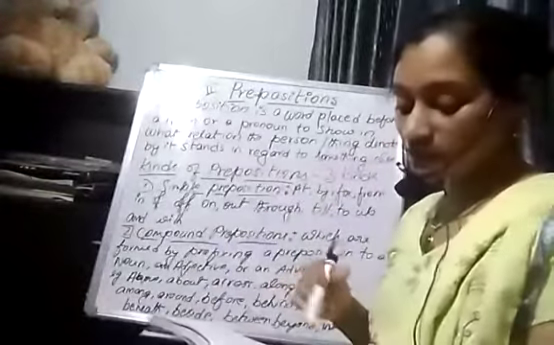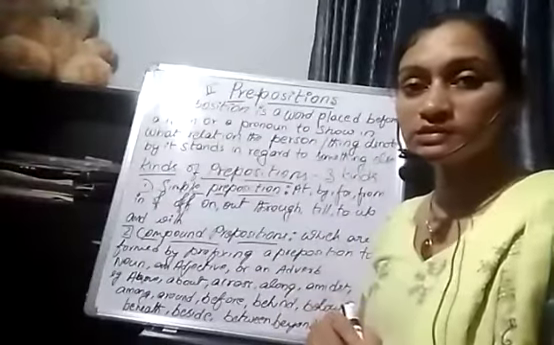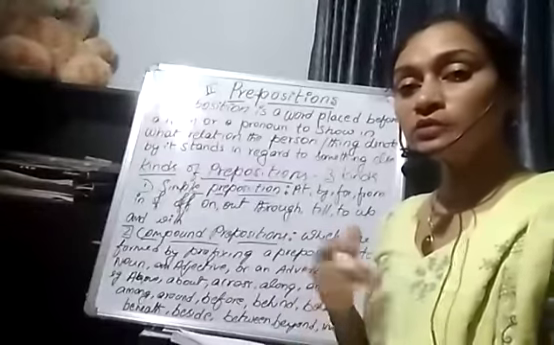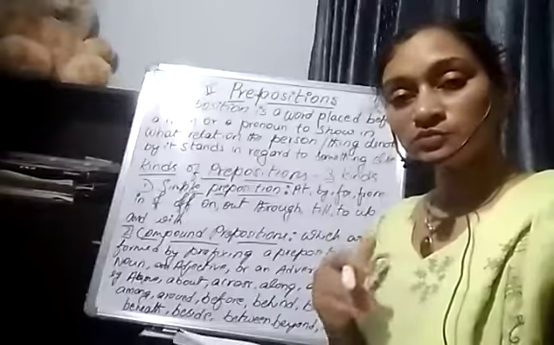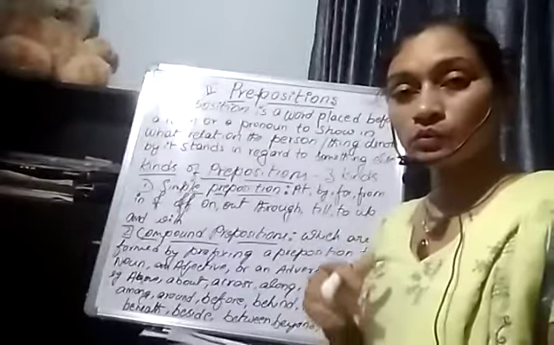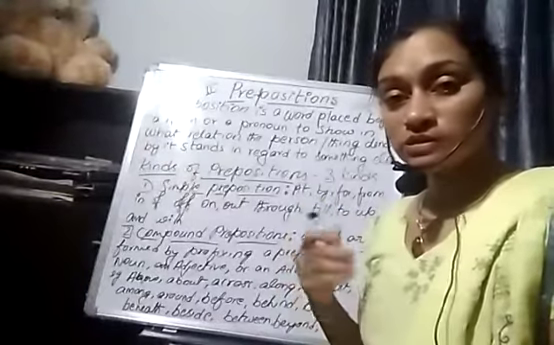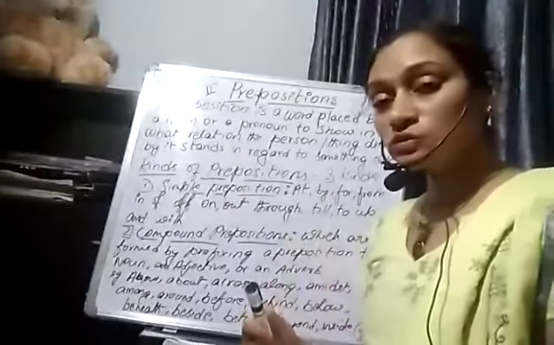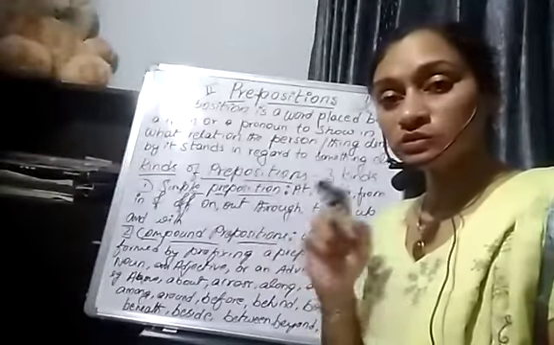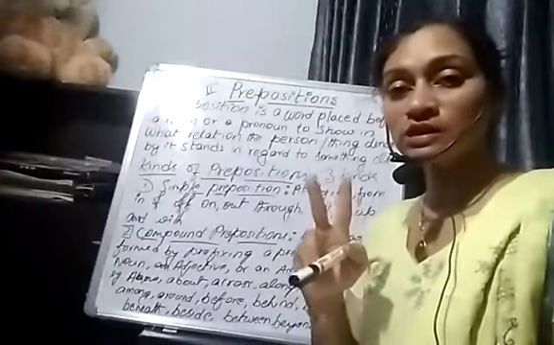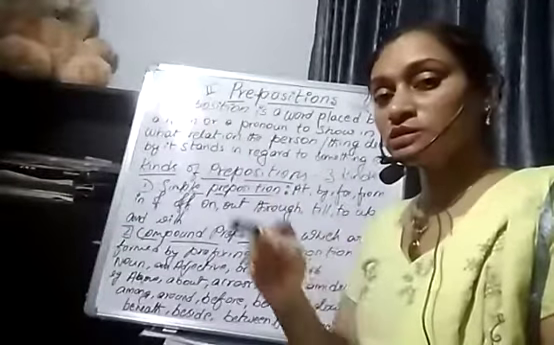For example, I'll tell you, the book is on the table. Now tell me which is the preposition here. Obviously, the preposition is on, O-N, on. So this preposition on shows the relation between the book and the table. Relation between two things is shown with the help of the preposition on.